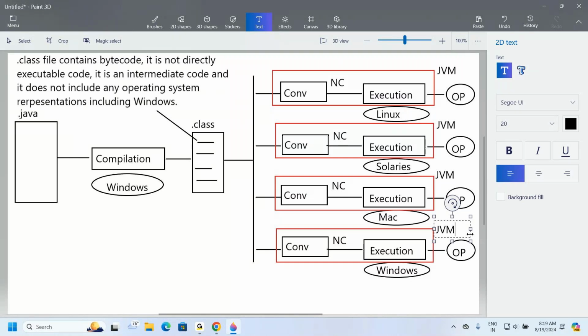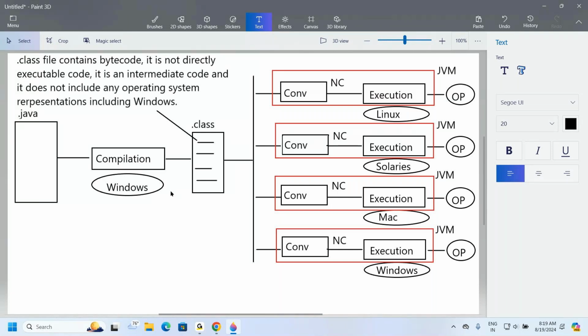But here I have a question now. How many Java programs have we written? Only one Java program, only one Java file. How many times did we compile that Java program? Only one time. But how many times did we execute our Java program? Four times. Am I right or not?